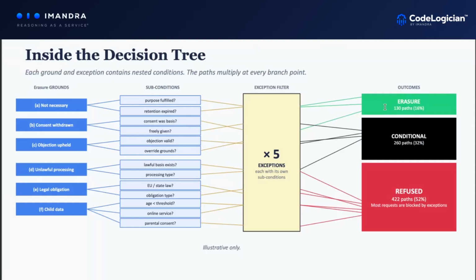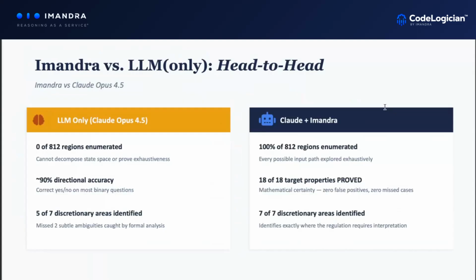Yeah, of course. We did some other work as well that I'm not going to talk about too much today, and that is how we've verified elements of the model. So what I'm showing to you here is how we've discovered the 812 pathways, but we've also verified sort of golden rules that need to be always true, things like that, where when we build these models, if we can verify something, then you have the assurance it's always the case. But the counter argument there is when we try and prove properties of the systems that we build, we also identify ambiguities. And that's quite interesting because on the next slide, I've got my results.